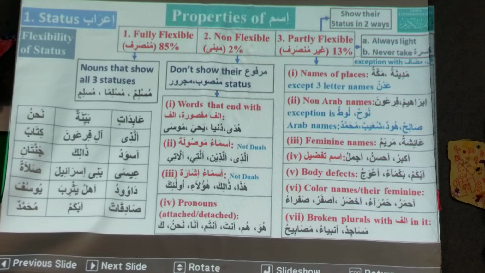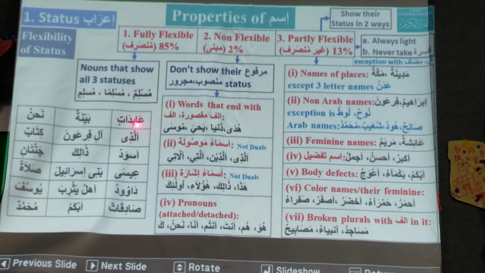Abidatin means women worshippers. So, Fahad, is it fully flexible, partly flexible, or non-flexible? This abidatin, fully flexible. What is the status of abidatin? Mansoob.